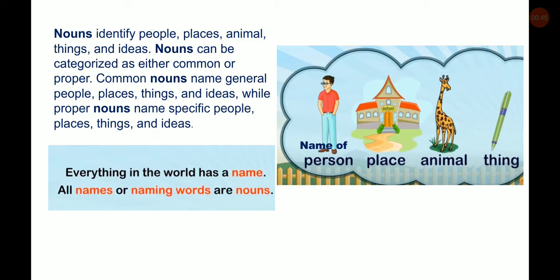Everything in the world has a name. All names or naming words are nouns. So for example, the name of a person, place, animal or a thing is called a noun. So today in this video we are going to study nouns.